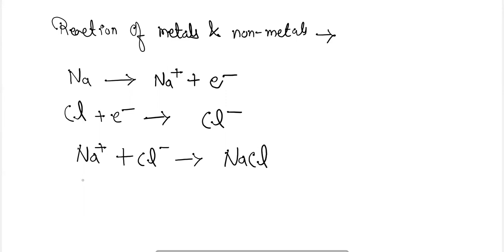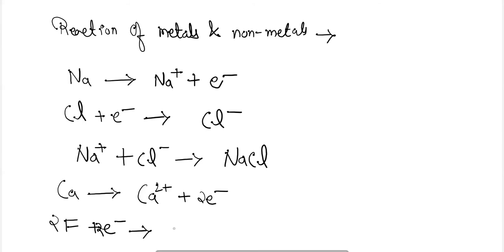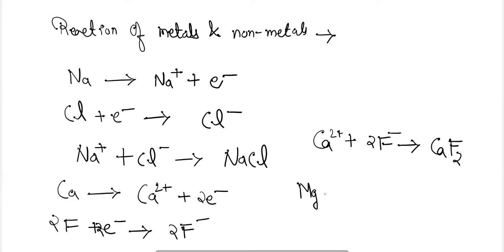Similarly, calcium can release two electrons to attain a 2+ charge, and two fluorine atoms can accept these two electrons to form 2F⁻. So this calcium cation will react with the two fluorine anions to form CaF2, calcium fluoride.